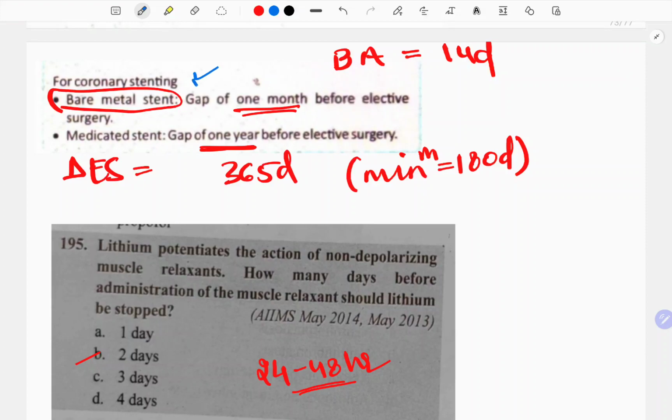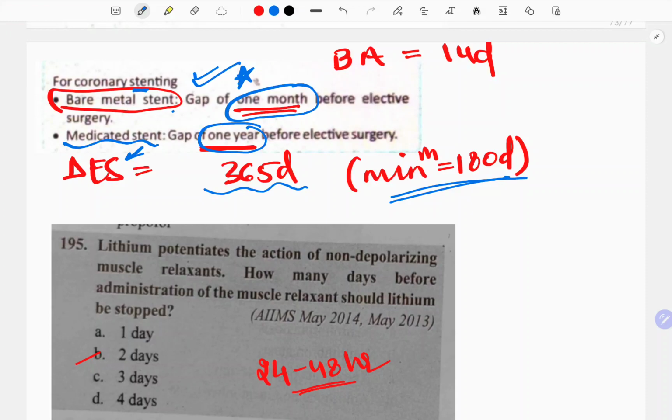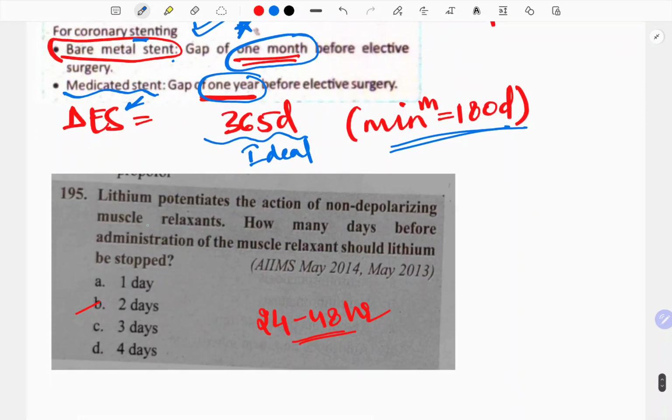Again, this is also important because recently a question was asked on this. If you are doing coronary stenting and you are using bare metal stents, you have to provide a gap of at least 1 month before the elective surgery. Now if you are using drug-eluting stents, at least a gap of 365 days. With the DES, minimum 180 days has to be given, but ideally you give 365 days.